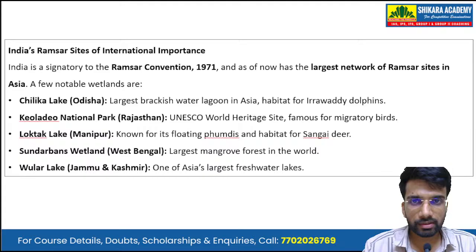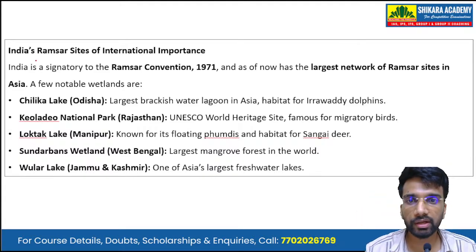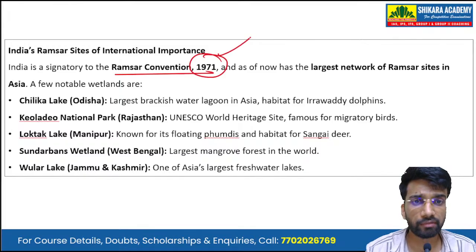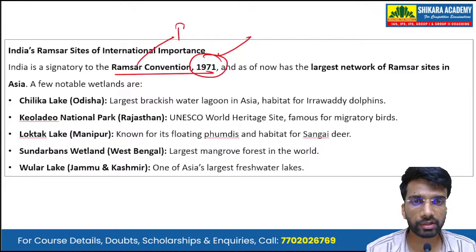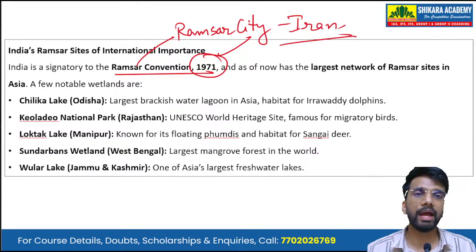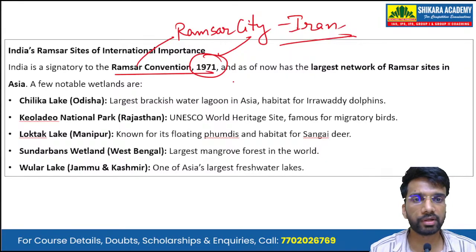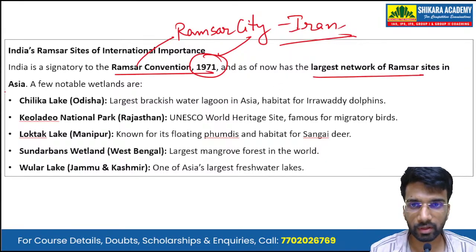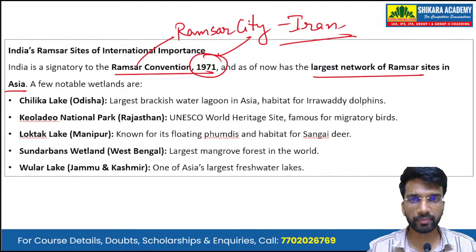Now, we have to list some of India's Ramsar sites of international importance. India is a signatory to the Ramsar Convention of 1971. The Ramsar Convention was signed in the year 1971 in the city of Ramsar in Iran. And as of now, India has the largest network of Ramsar sites in Asia, the maximum number of Ramsar sites in Asia.